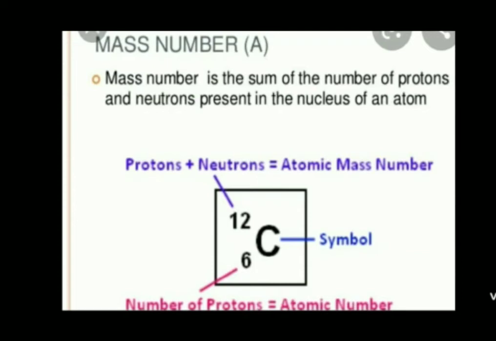And it is given as 12C6. 12, the atomic mass number, is written in superscript. In the middle, the name or the symbol of the atom, and in subscript, the atomic number is denoted. And this is how the atomic mass number and atomic number of any atom are represented.